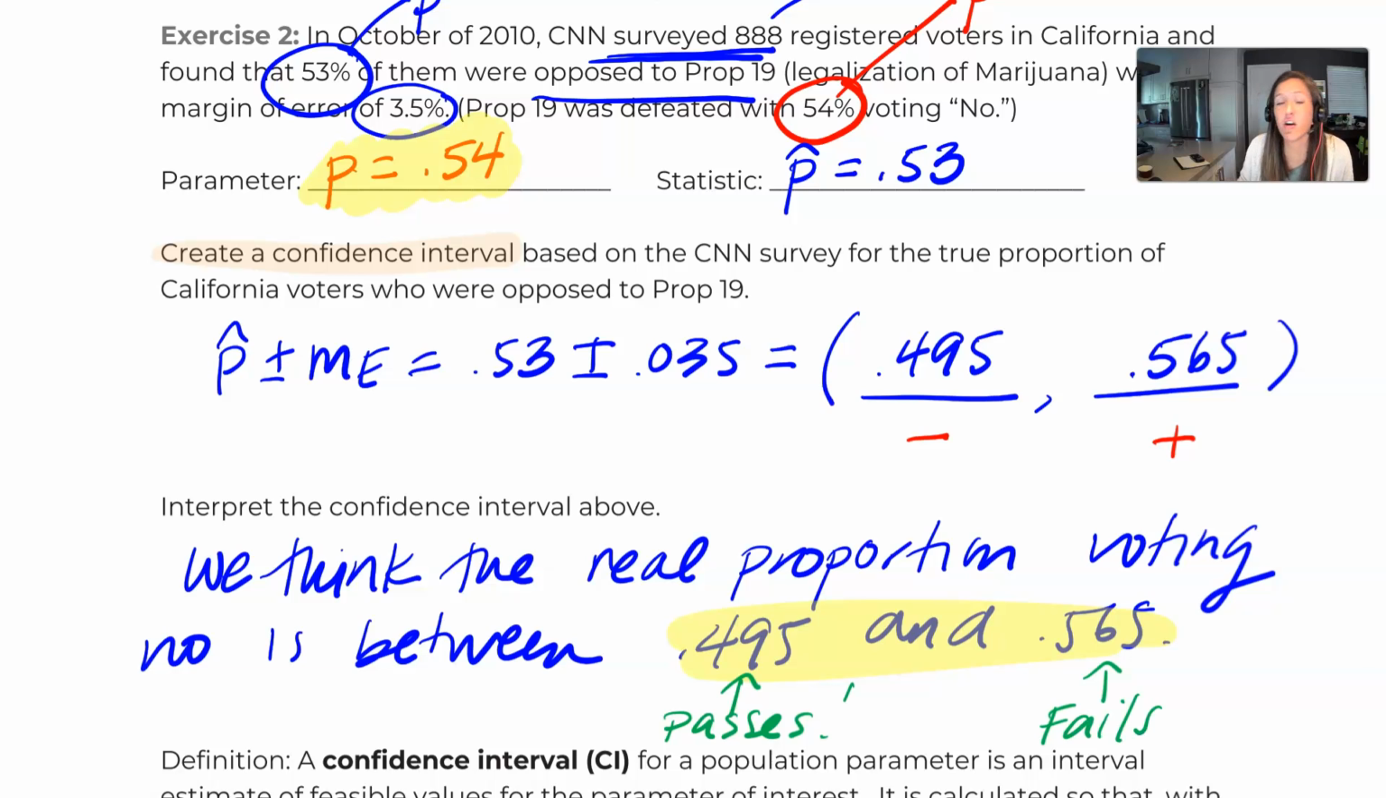One thing we're going to learn about confidence intervals is it doesn't matter that the majority of my interval is in the fail realm, right? It just matters that we don't know what our value is, and it could be that it passes and it could be that it fails. So even though we did capture the real value, the CNN poll told us absolutely nothing about what was going to happen with Prop 19. This was a useless margin of error and estimate for us.